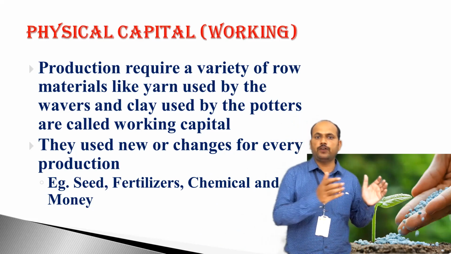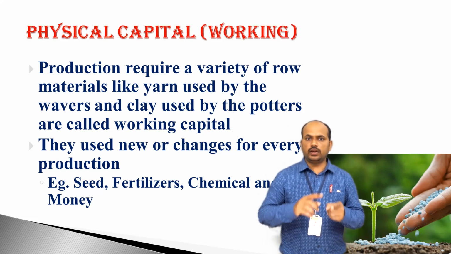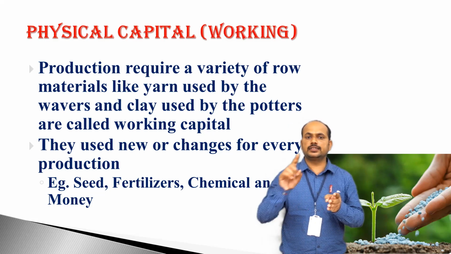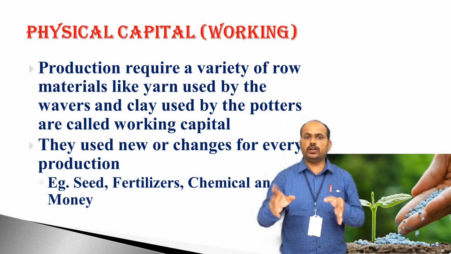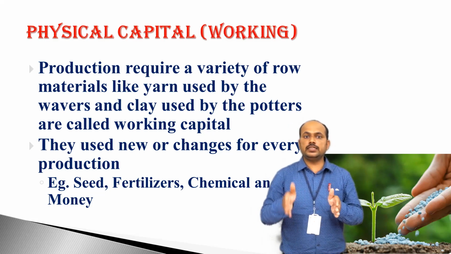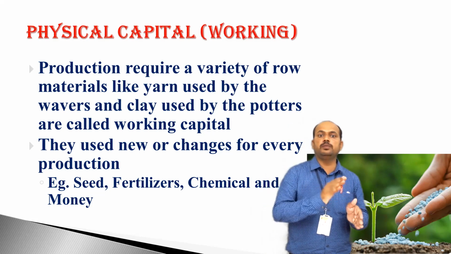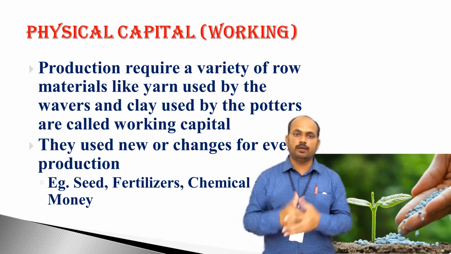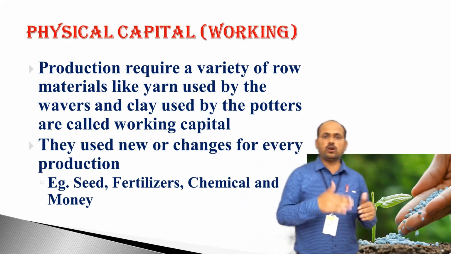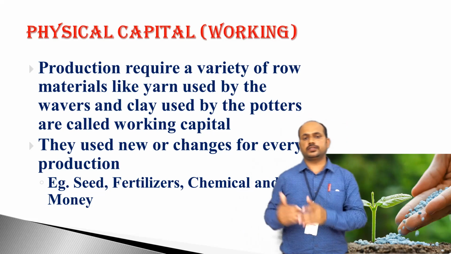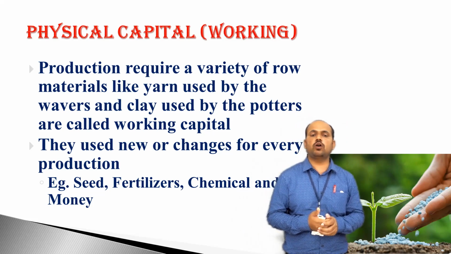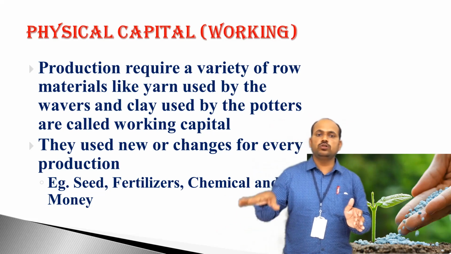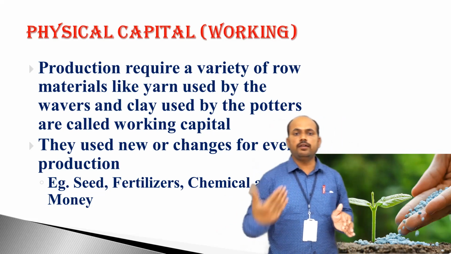For example, farmers utilize chemicals, fertilizers, pesticides, seeds. Whatever they use, they change them for every production, and that's why these are called working capital. Whatever raw material is required in industry is also called working capital, because this also changes in every production.